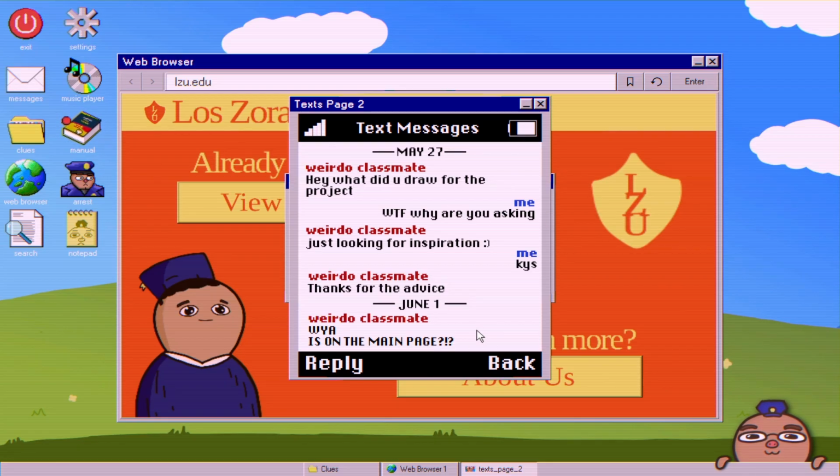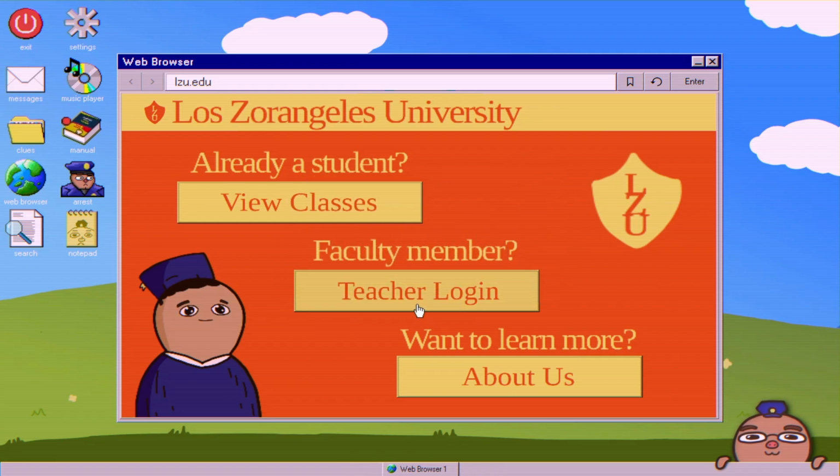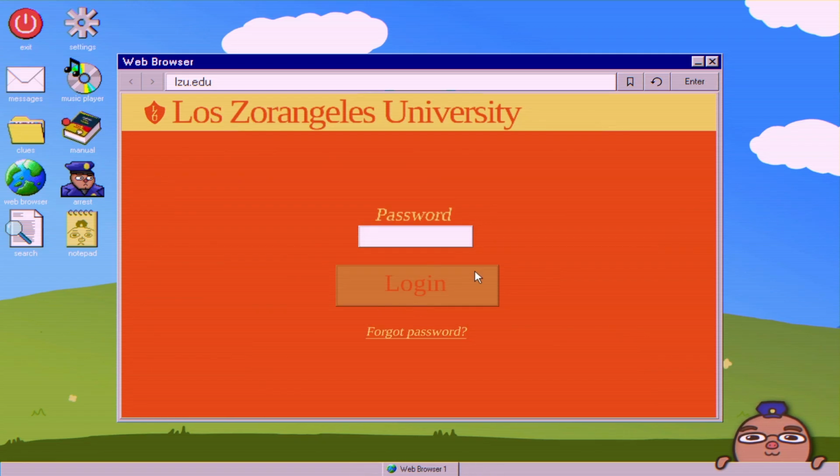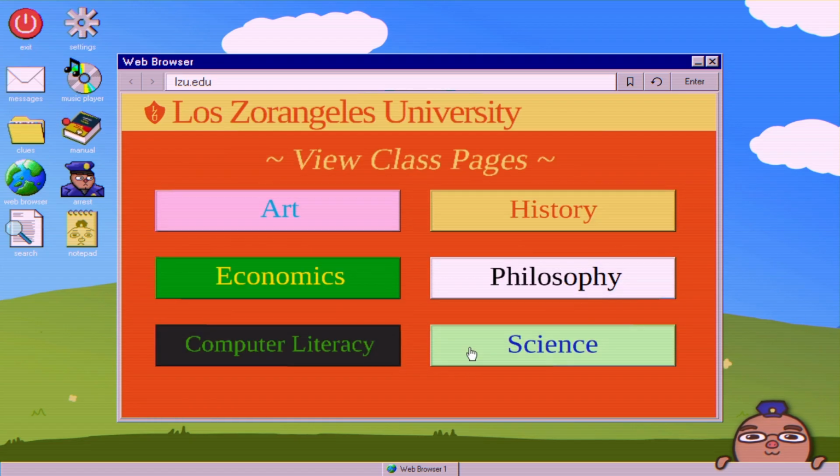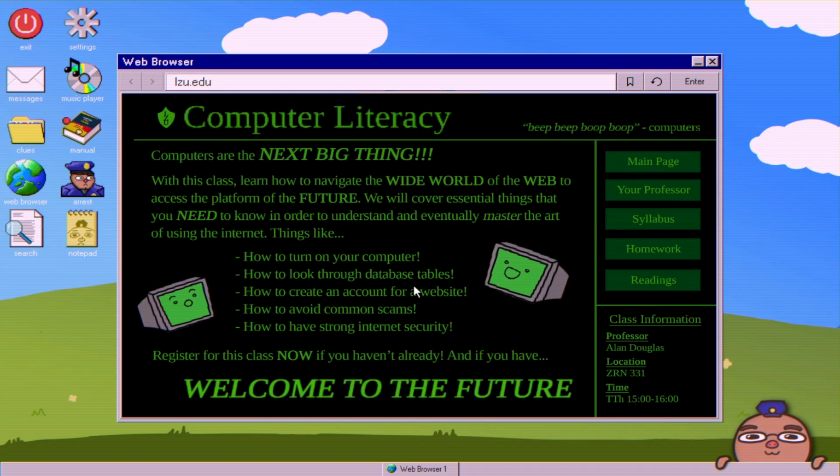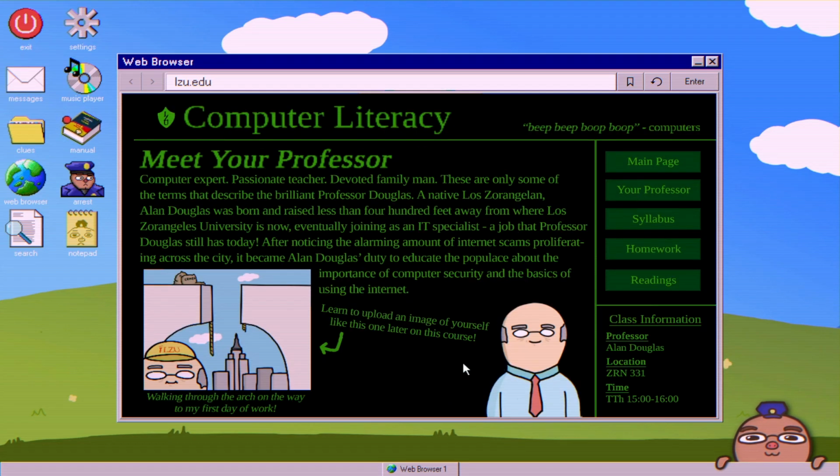The whole point of this text page is trying to figure out these acronyms, which do not mean what we understand them to mean. In this universe, they mean something else. So to figure that out, we need to get into this teacher login, but we don't know a password. If we forgot the password, it says, please speak with our computer security expert, Professor Alan Douglas. Go to view classes. There's a computer literacy class. You check out the professor. Sure enough, Professor Alan Douglas.